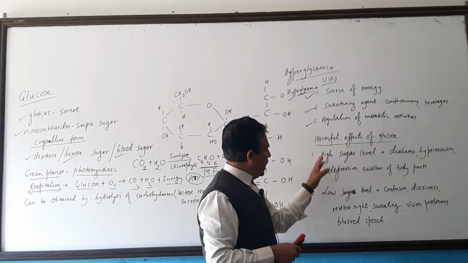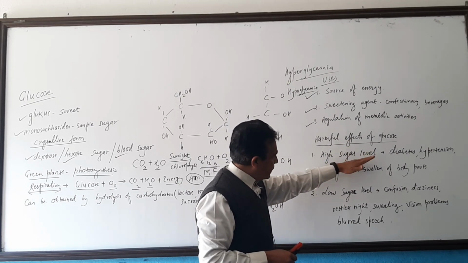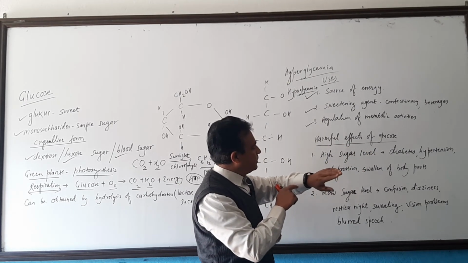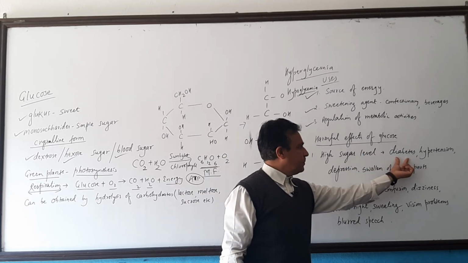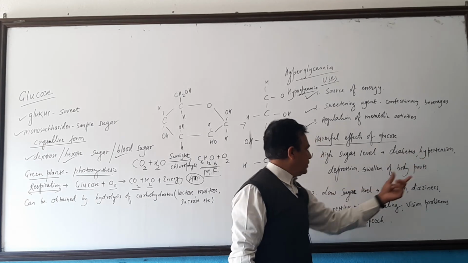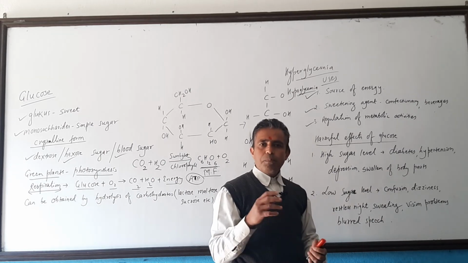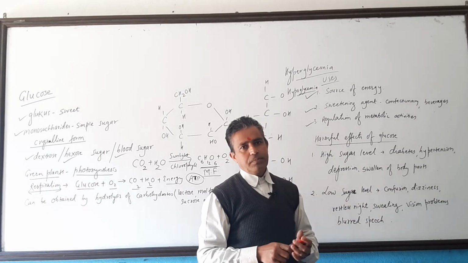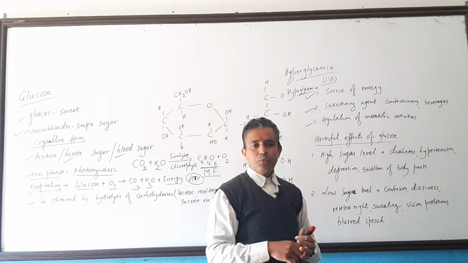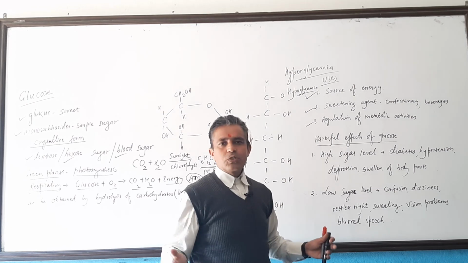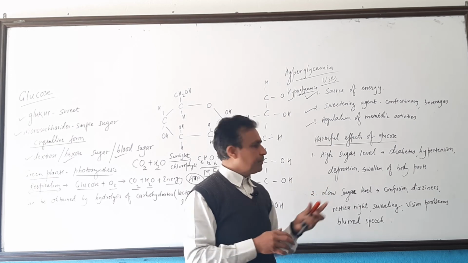Harmful effects: a high sugar level, that is called hyperglycemia. If the sugar level is more in our blood, at that time we suffer from diabetes, hypertension, depression, and swelling of body parts. Some parts of our body get swollen. That's why we have to be careful while eating food. We must not eat food that contains more carbohydrate. Actually, glucose is obtained from carbohydrate.